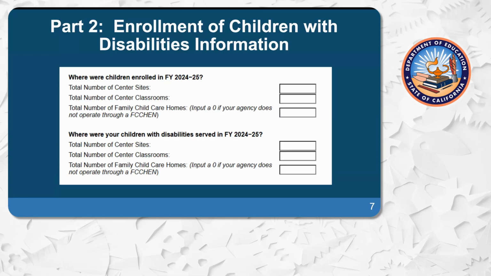It is important to note, again, that all boxes must have an answer. If your program does not have a family child care home education network, then please mark 0. The survey will not let you continue unless there is a numeric response. Next slide.